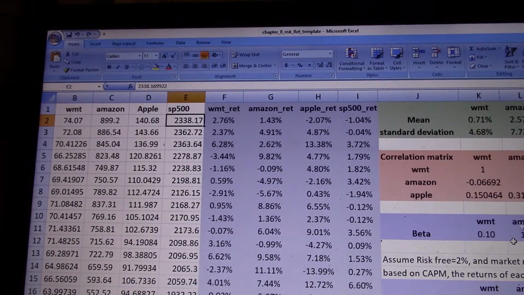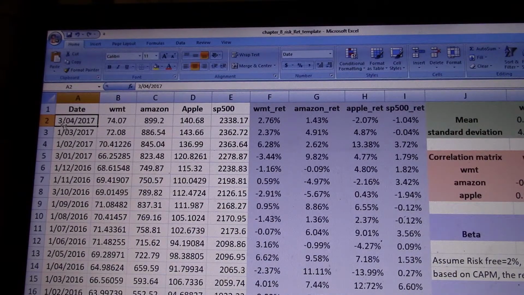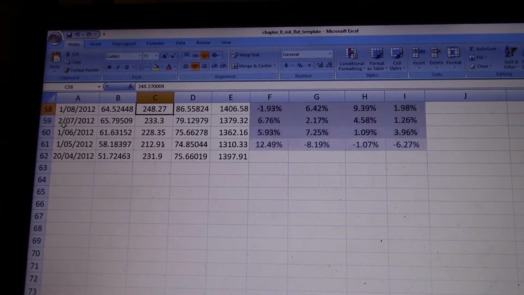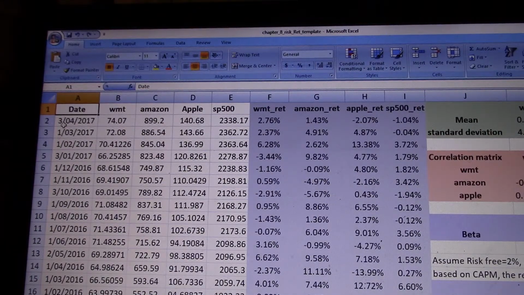So that could be considered as the last trading day of March or first trading day of April stock prices. I also collected on a monthly basis. So this is a month earlier, the last trading day, the stock prices of the 3 companies and the S&P 500. I repeat this process for the last 5 years. The first observation I have here is April the 20th, 2012. So I got the stock prices of the 3 companies, because that's the only information we can get.